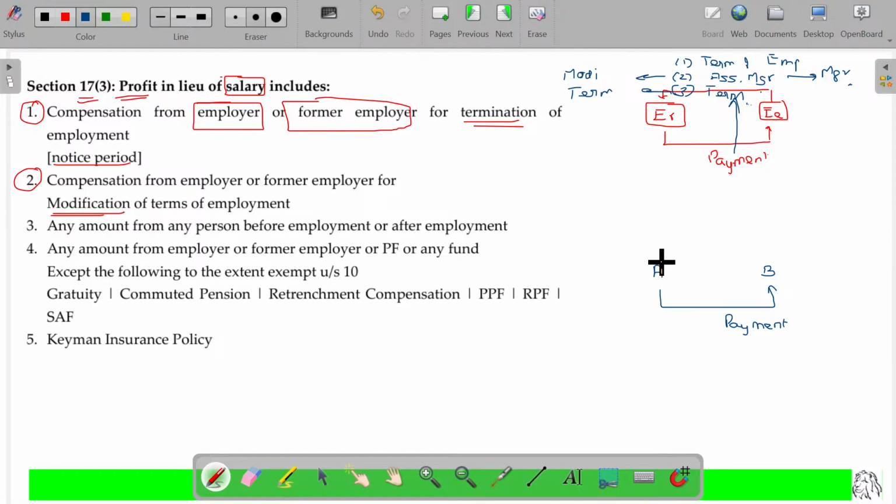But what happens, A may be a former employer or a prospective employer. Then whatever payment is made by A to B will be considered as salary only.